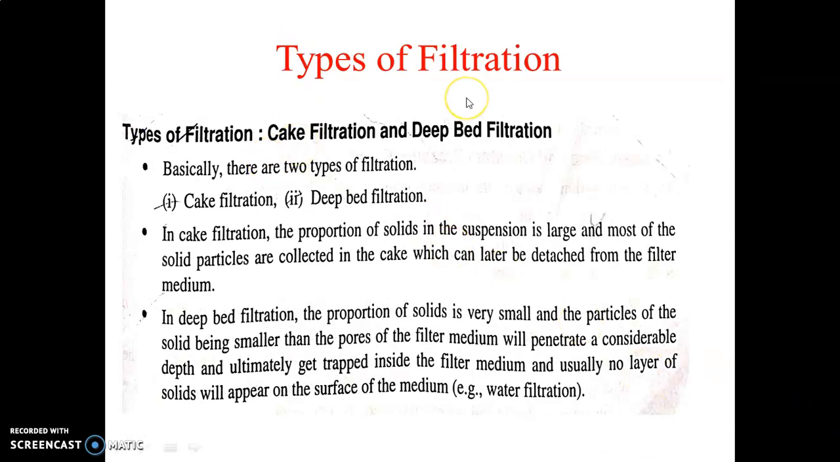Now we will discuss what are the types of filtration. The first one is called cake filtration, another one is called deep bed filtration. In case of cake filtration, the proportion of solid in the suspension is very large, and most of the solid particles are collected in the form of cake, which can be detached from the filter medium. So in cake filtration, the solid material is present in a large quantity in that liquid.